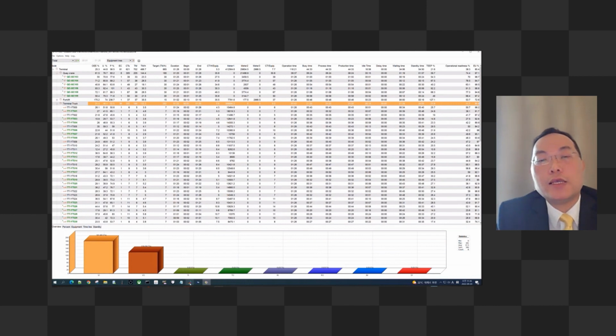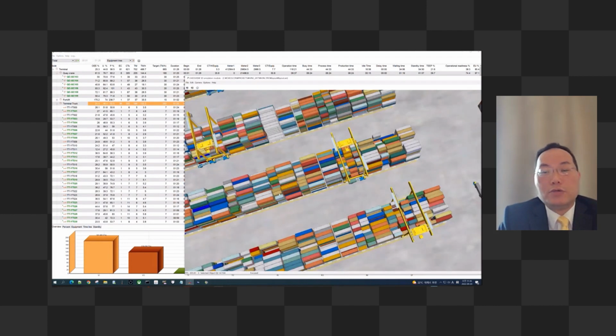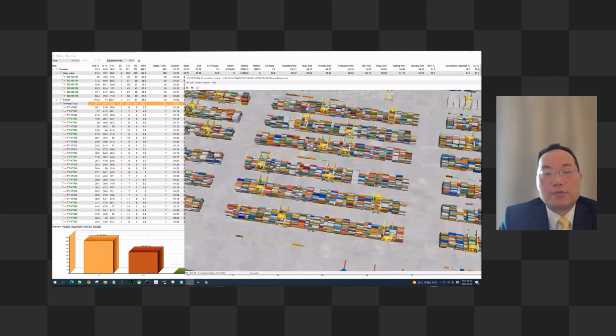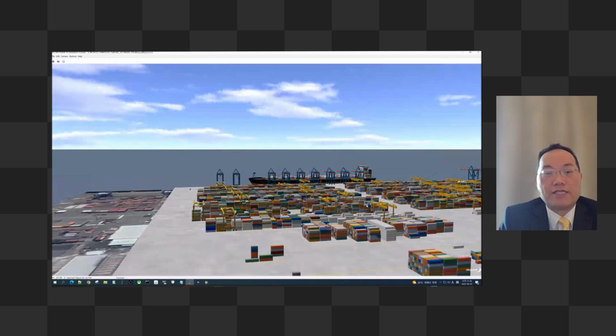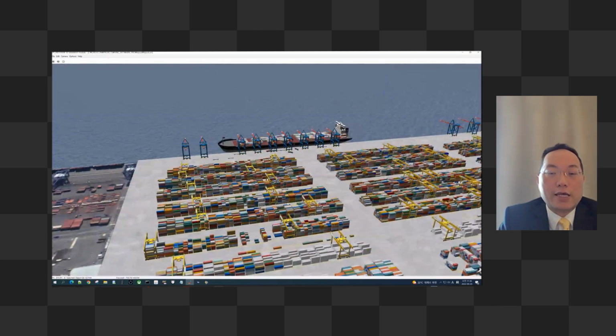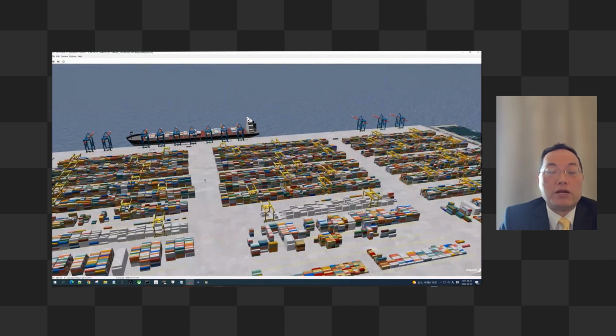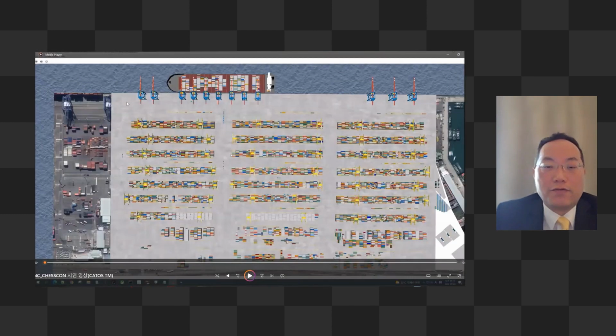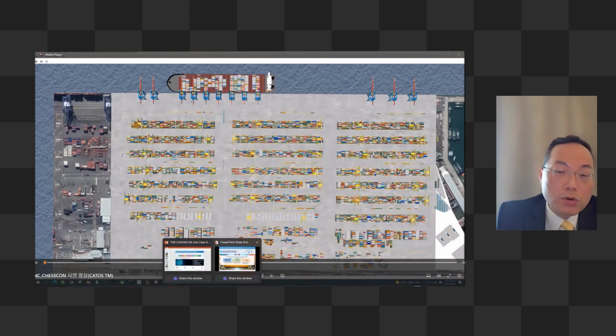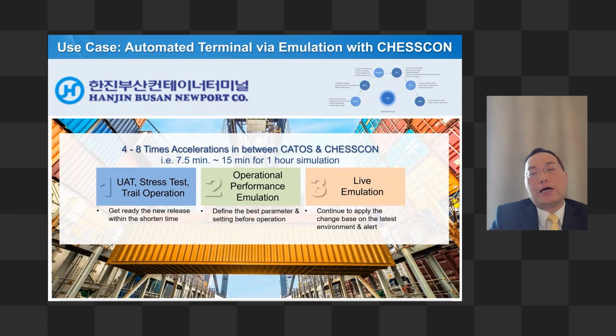For all semi-automated terminals, animation and simulation are significant in helping their daily operation, and they can do a lot of evaluation very easily. So it looks like a mandatory functionality for semi-automated or fully automated terminals. This is our current customer, who uses the animation day to day. This is the use case I am trying to share with you all.